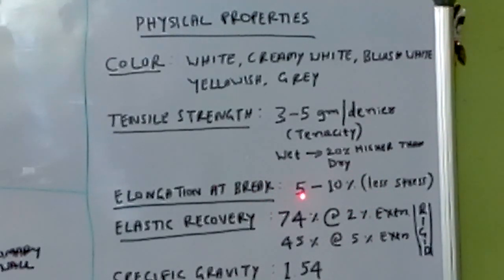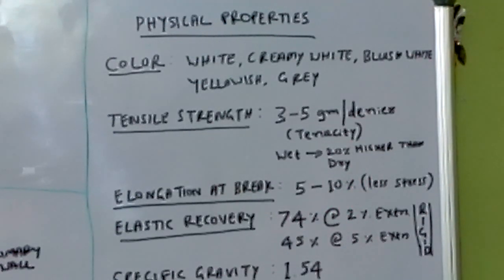It is a rigid fiber. It will not elongate more. In 100% length of the fiber, it will elongate only 5 to 10%. If you elongate more, it will break because of its rigidness. It will not extend like elasticity. Okay.